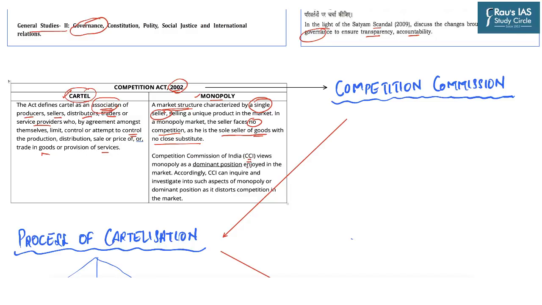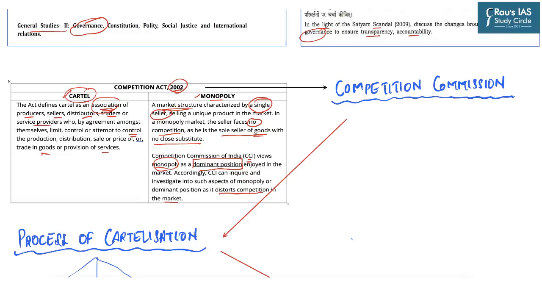According to CCI, any company or person which enjoys a monopoly in the market also enjoys a dominant position in the market, which can be used to manipulate or distort the competition in the market, so the law aims to ensure free and fair competition in the market.